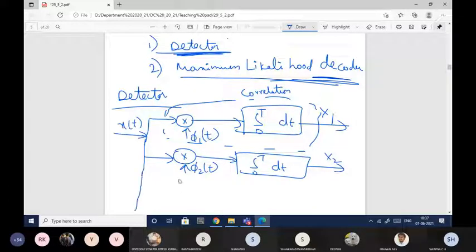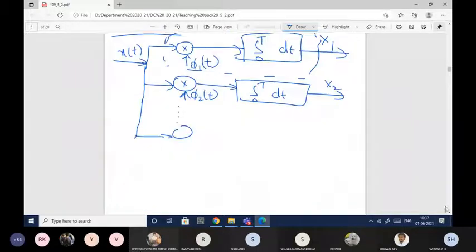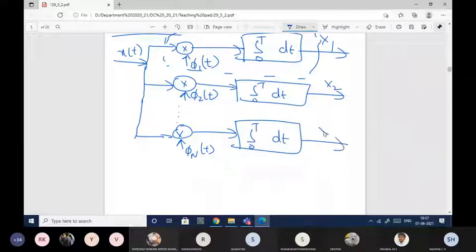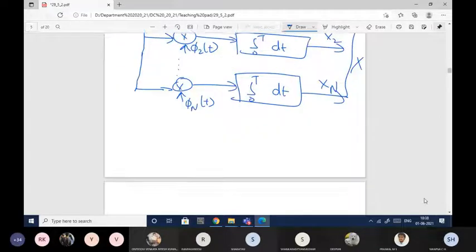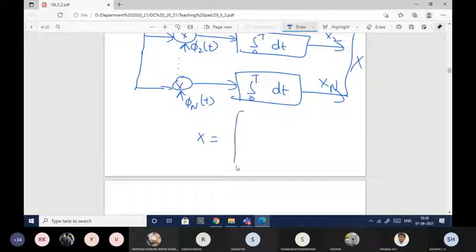In the same way, so on, I give x of t to phi n of t and pass it through the integrator so that I get xn. This entire thing is nothing but the observation vector x, so x is x1, x2, so on, xn. So this is what will happen at the detector phase.